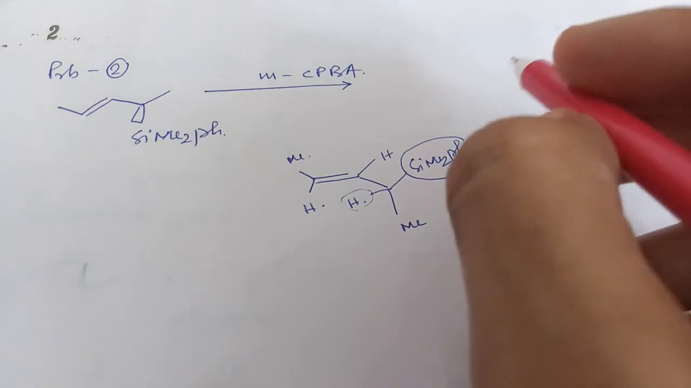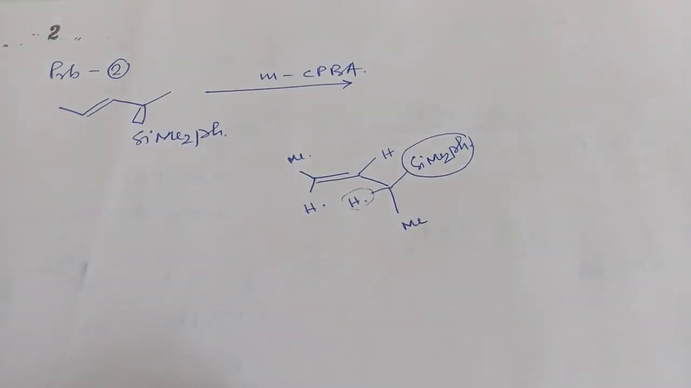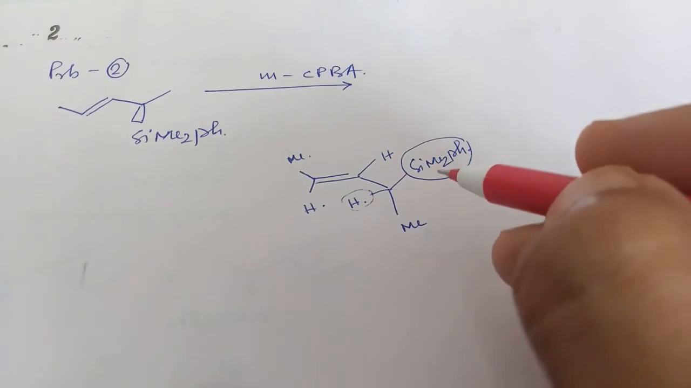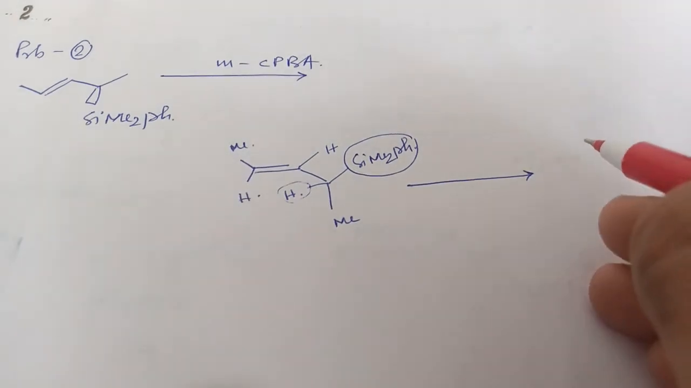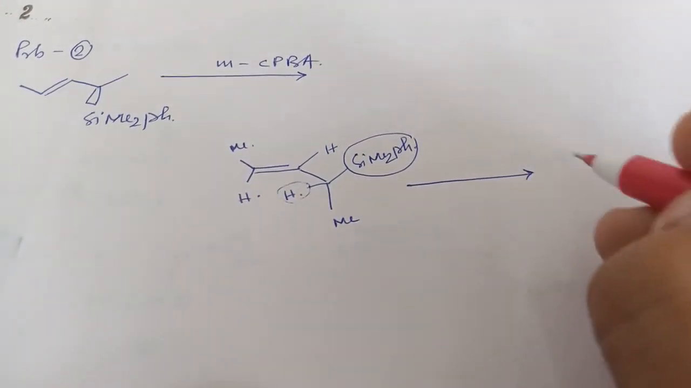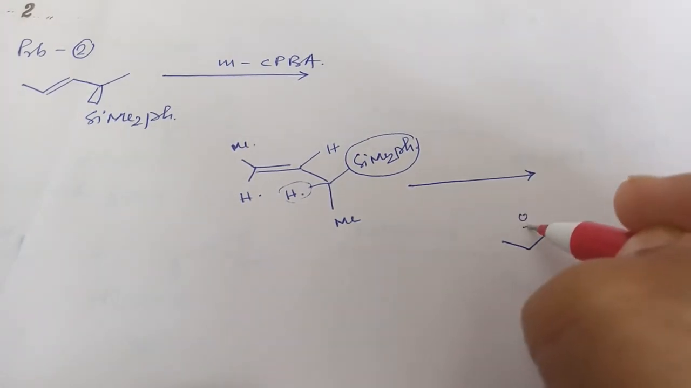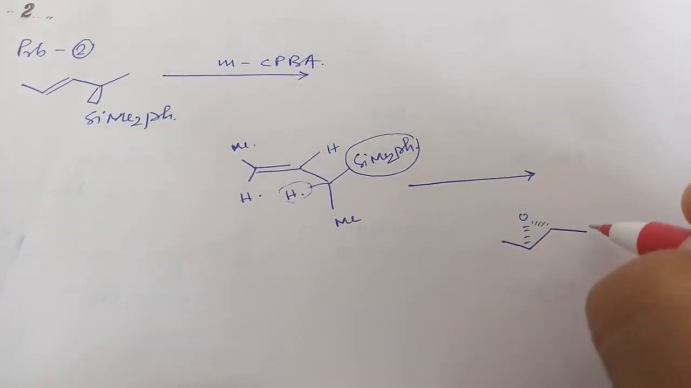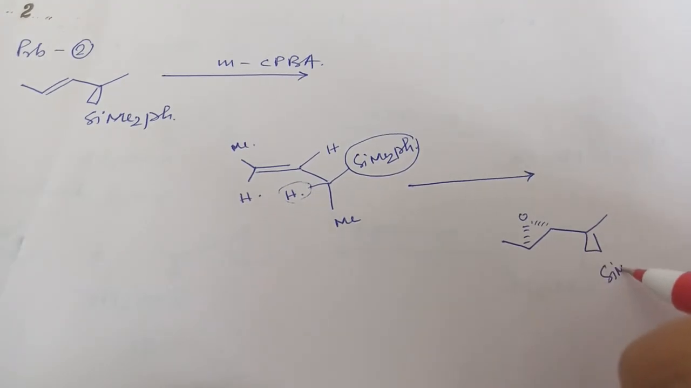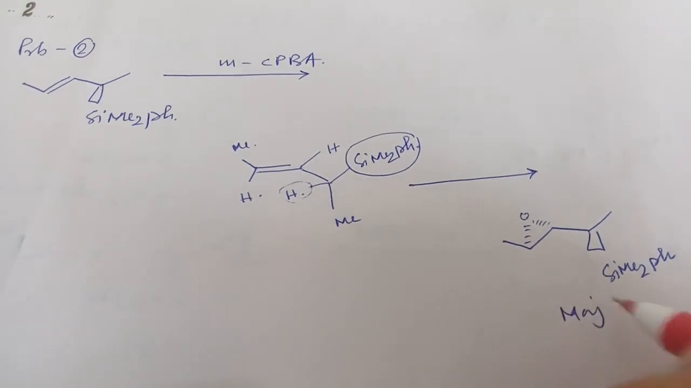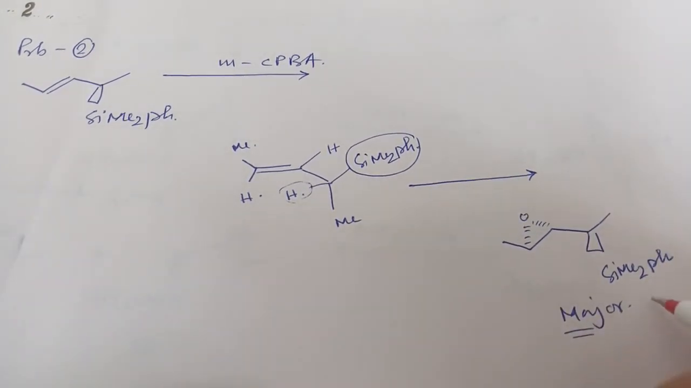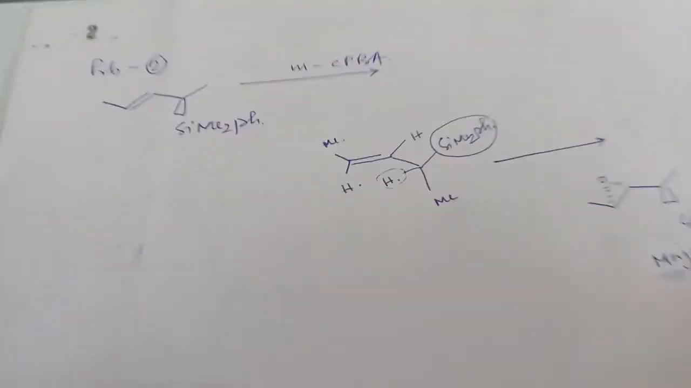As SiMe2Ph is at the above position, epoxidation will form from the below position, and the major product will be the below one. This is the major, almost you can say 60 to 69%. And I am showing the other one.